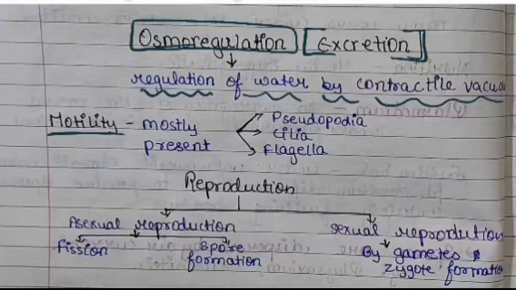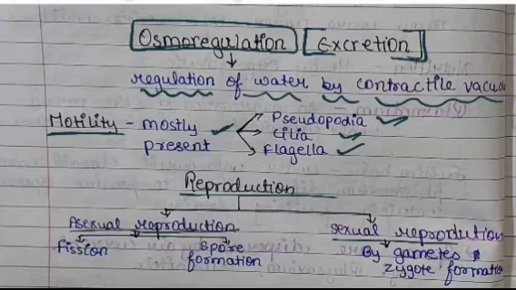Now coming to the motility, then it's mostly present in these organisms and it can be done through pseudopodia, cilia or flagella. Now the next topic, that is reproduction, which can be both asexual or by sexual method.